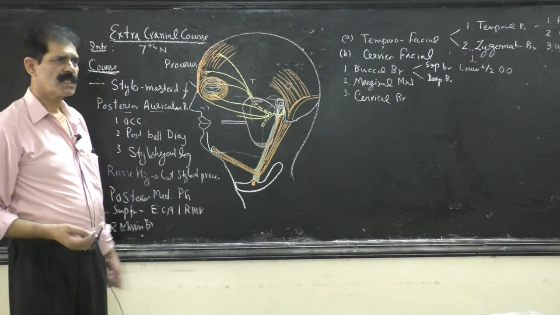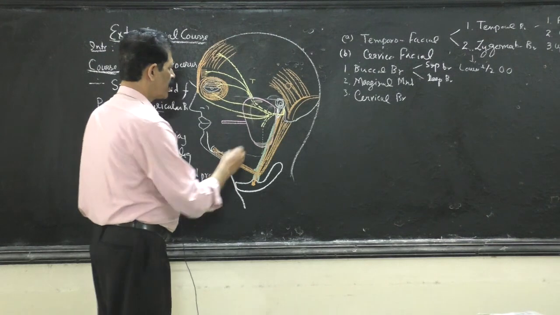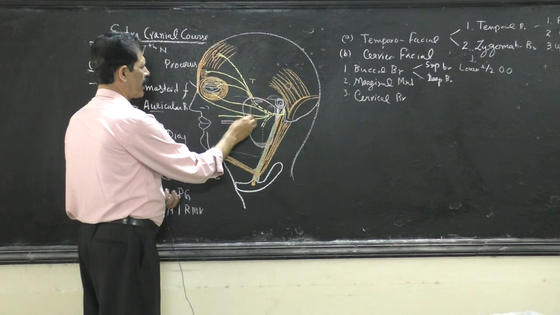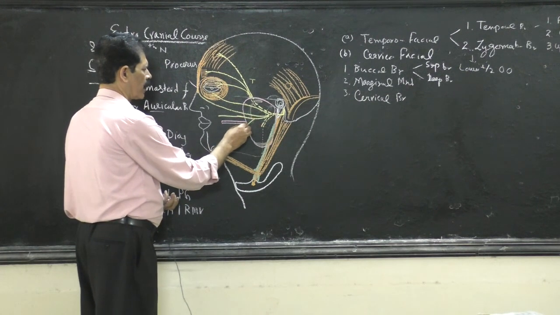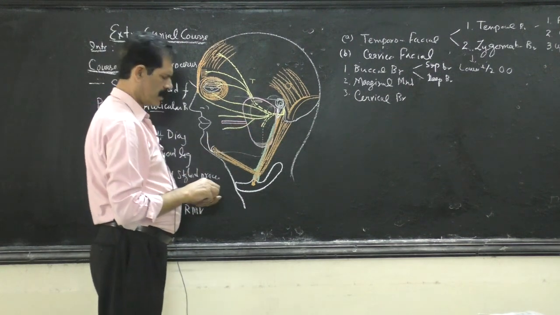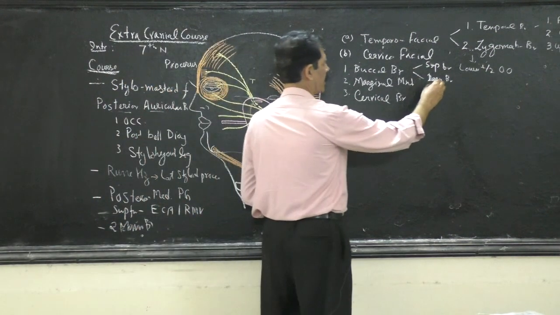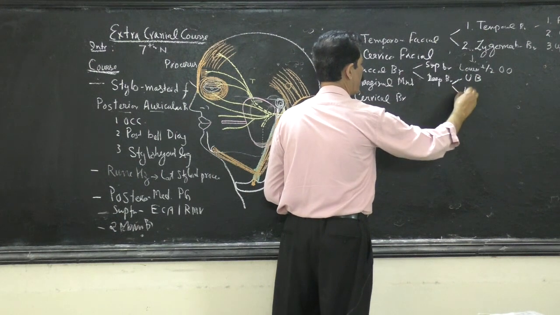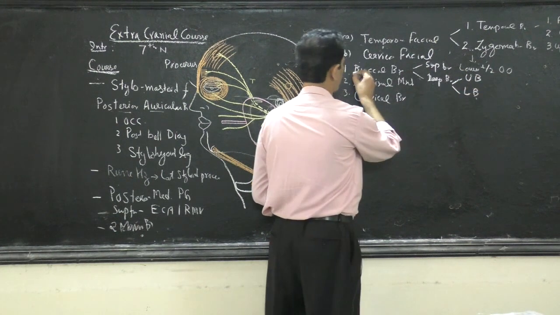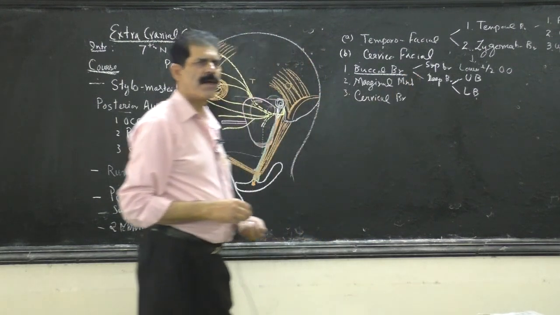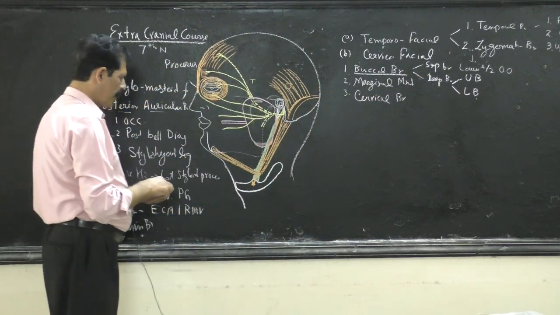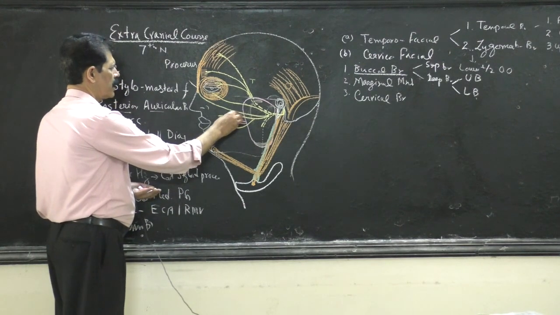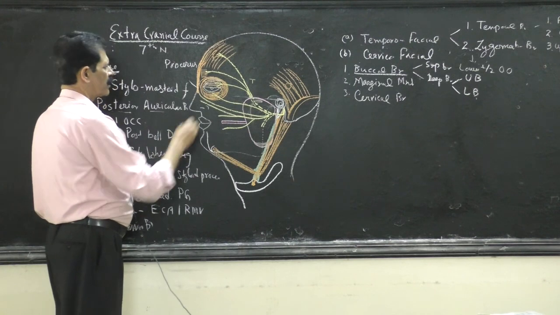Now the deep branch of the buccal branch divides into two branches, upper buccal and lower buccal. This is about the buccal branch. The upper buccal nerve supplies which muscles? Number one, nasalis, the muscle of the nose.